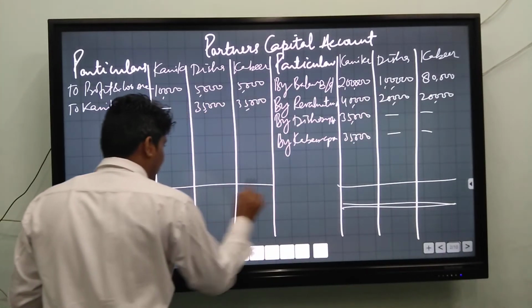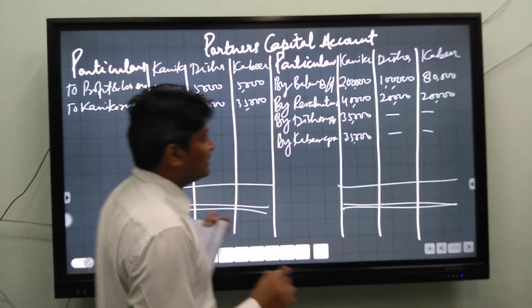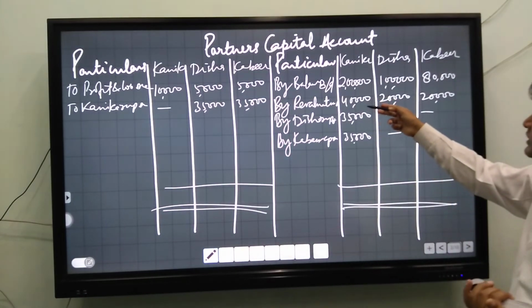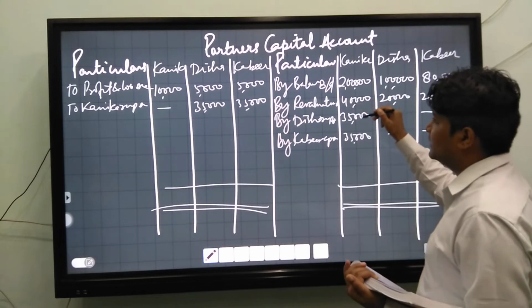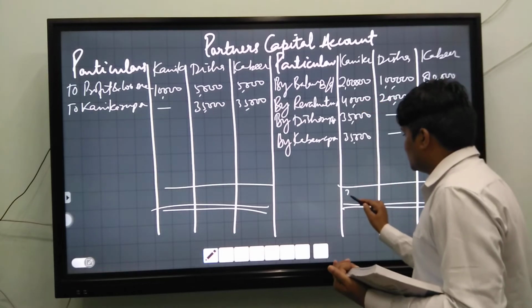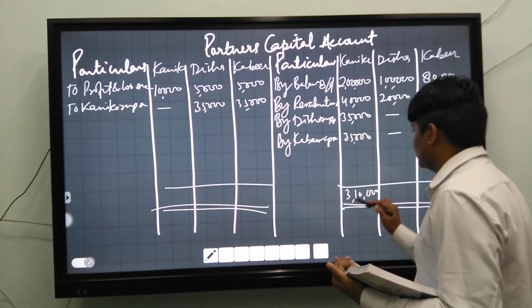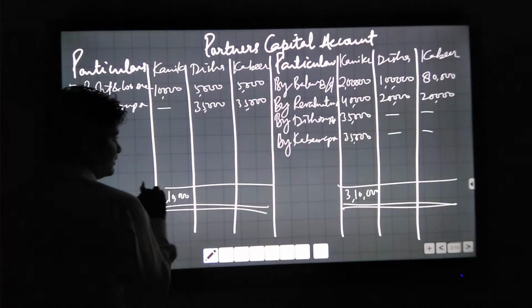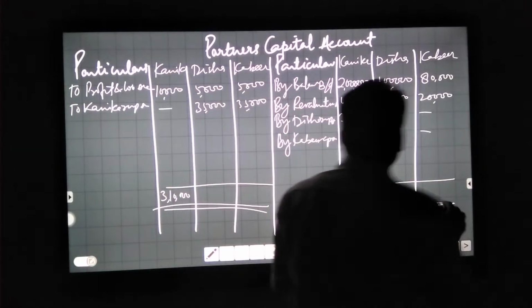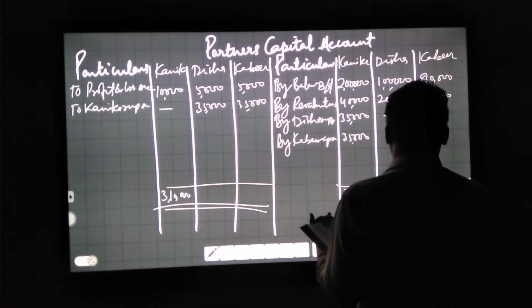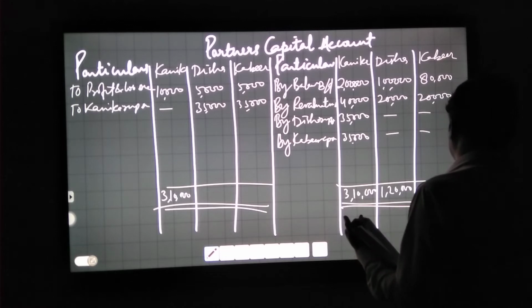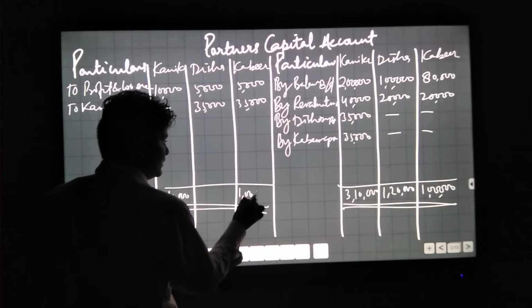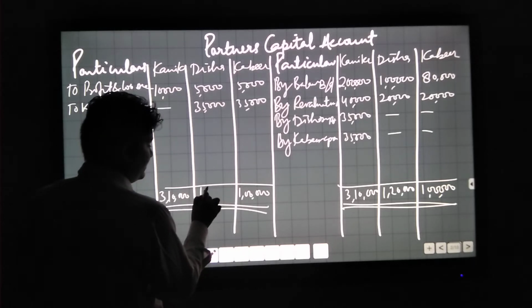Now you will add all the columns separately. The total is 3,10,000. It should be 1,20,000 and 1,20,000 for the others.